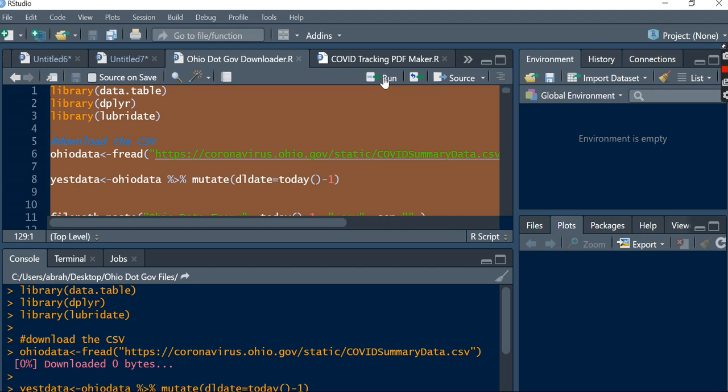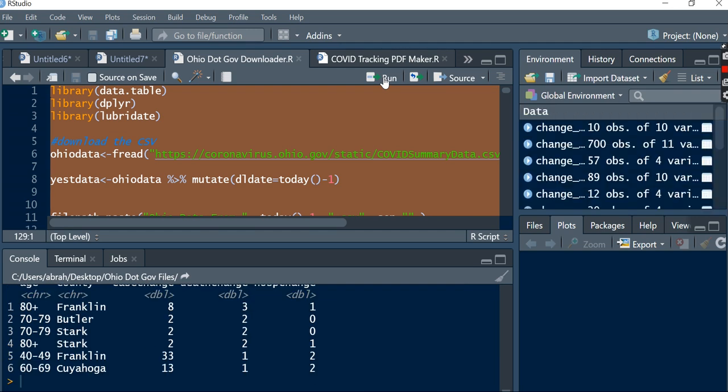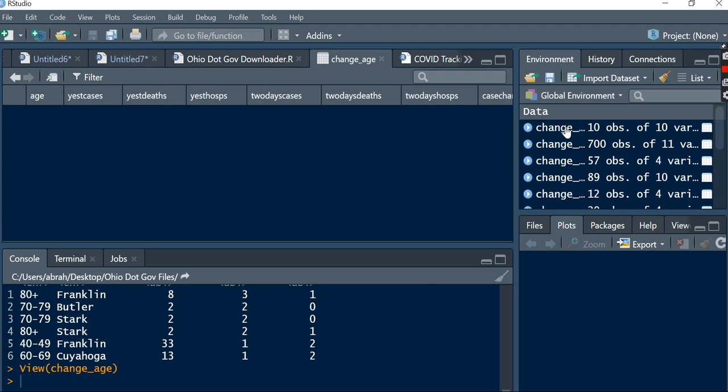So I'm going to run the code. It just is going through all of the steps. It does not take very long to run, and it creates a couple of data outputs that I like to look at. This first one I think is called change in age.